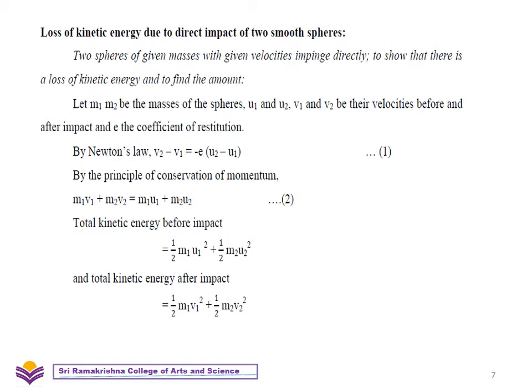The total kinetic energy before impact is half times m1 u1 squared plus half times m2 u2 squared. Similarly, total kinetic energy after impact is half times m1 v1 squared plus half times m2 v2 squared.